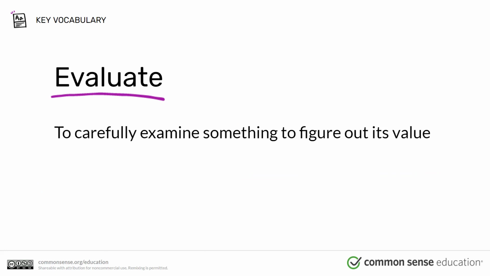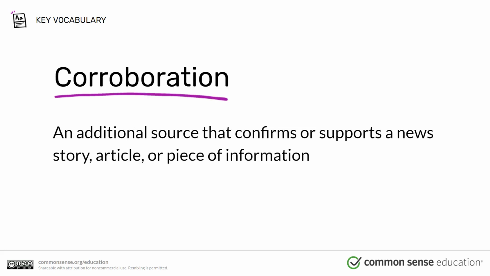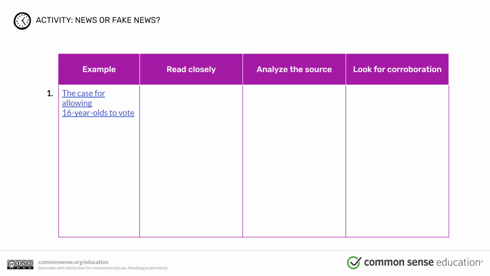So you need to carefully examine something to figure out its value. Then we need to check the bias, which means having preference for one thing over another in a way that's unfair. And we need to corroborate, which means an additional source that confirms or supports a news story, article, or piece of information. So let's go ahead and test this out.